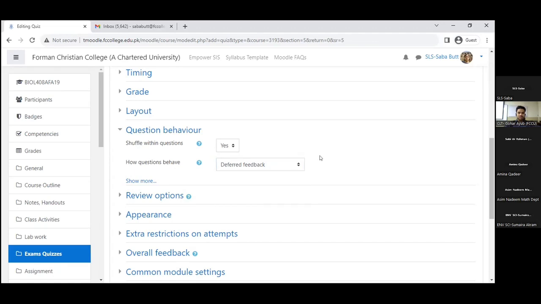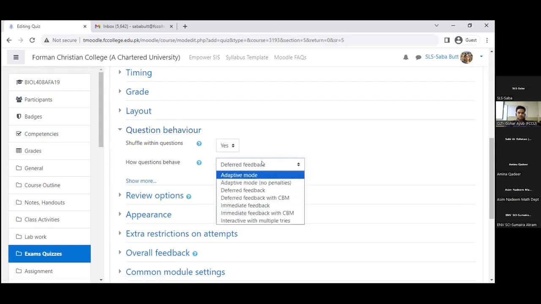So this is also a way to, for example, use in a smart classroom. We want to try some kind of in-class quiz or something. We can try this one. Of course, students get motivated by things like that. Oh, their answer is correct. So we can try this immediate feedback mode. But for quizzes which are part of a grade or something, preferably deferred feedback will be a good idea.